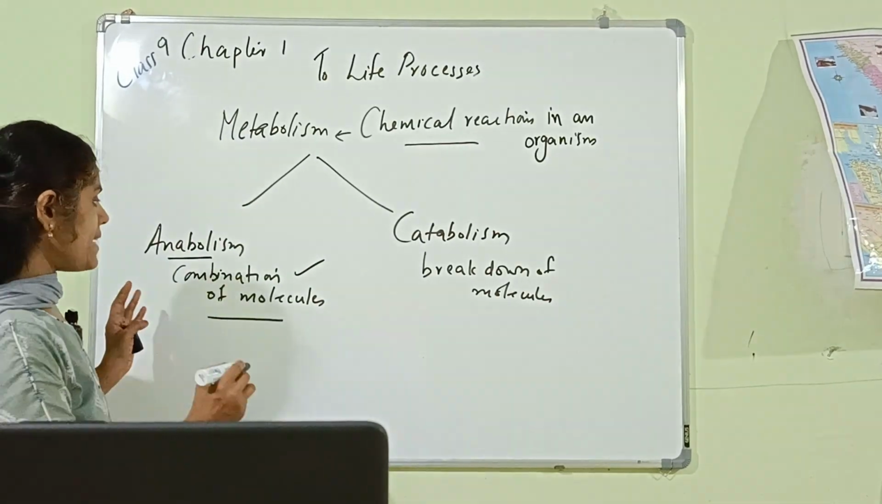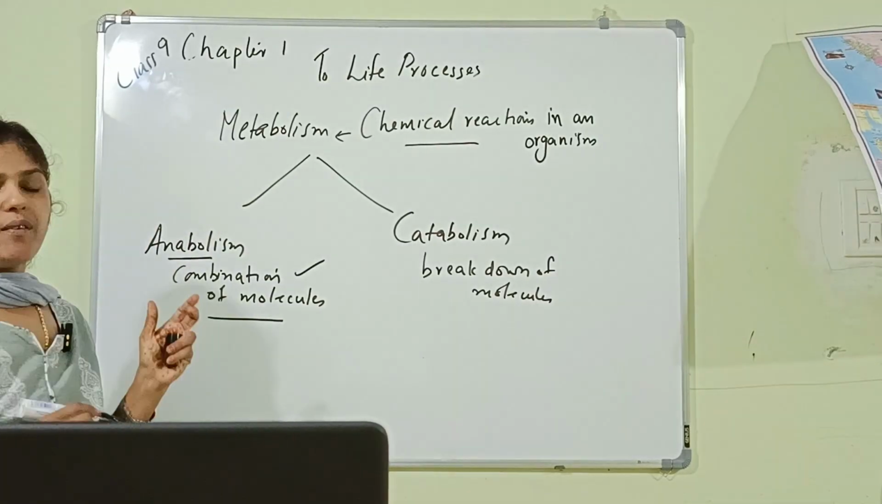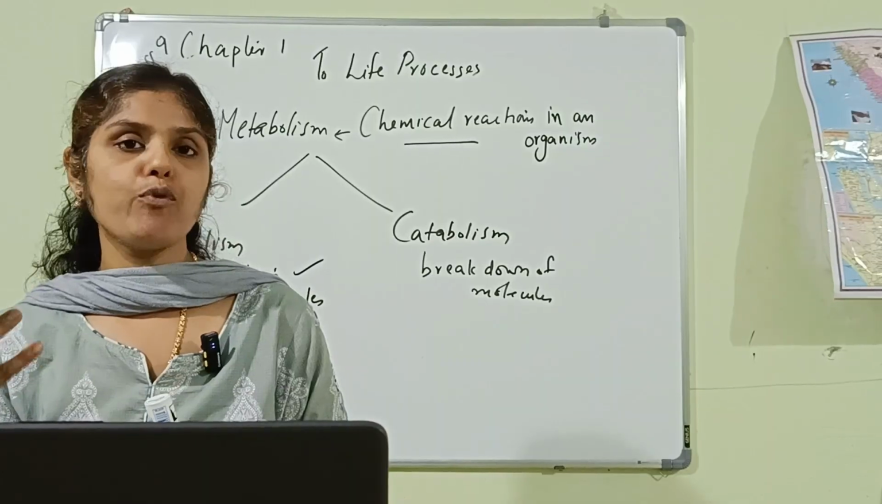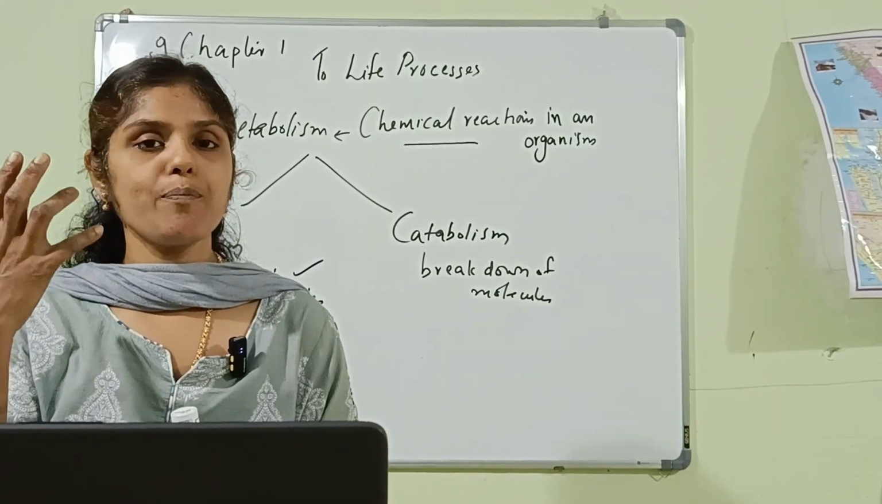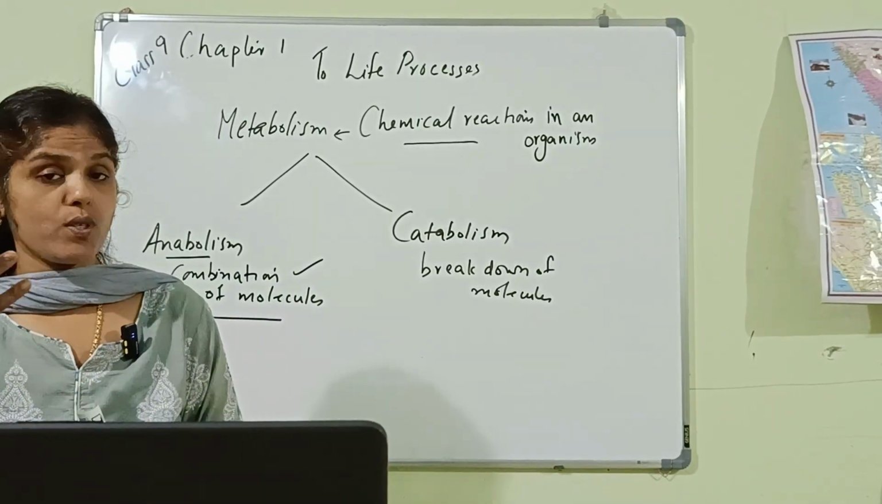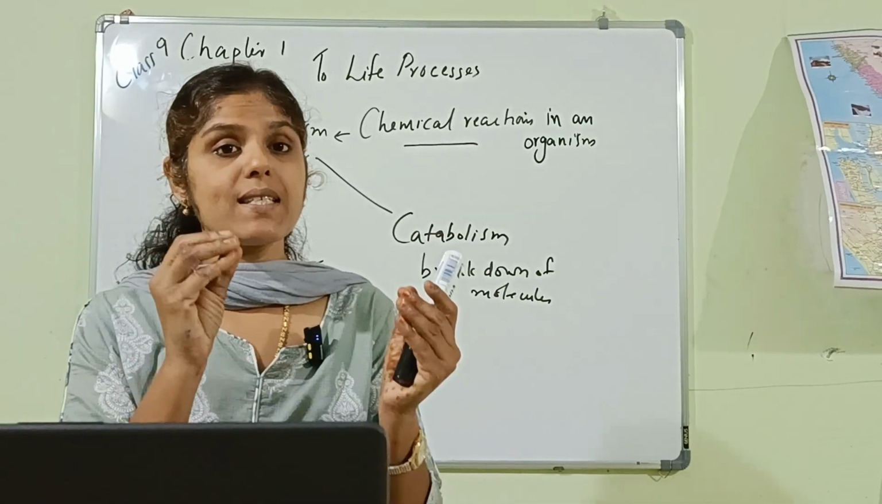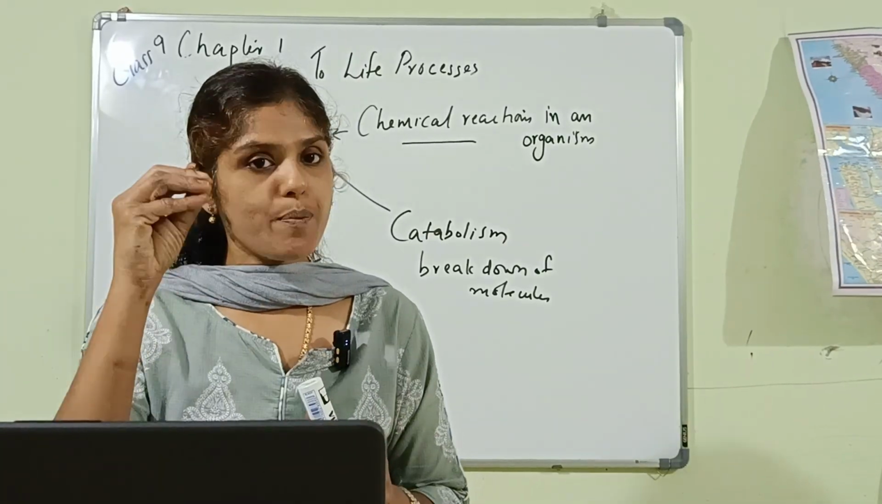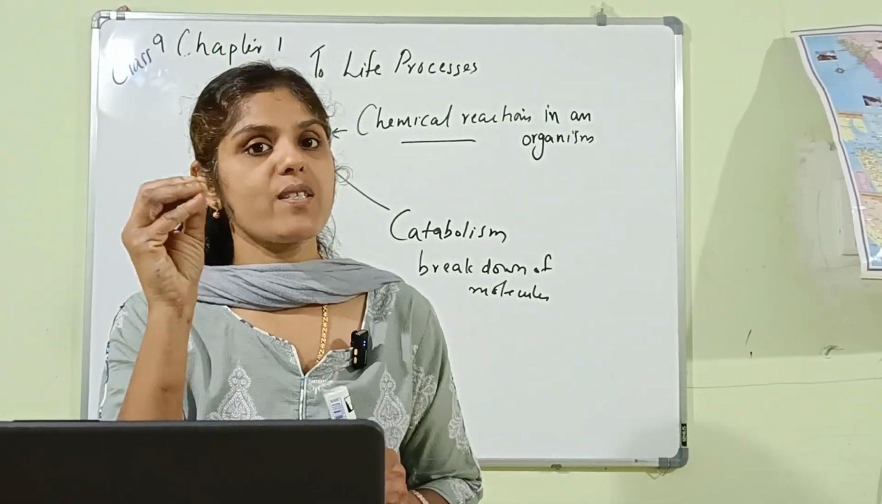For example, plants synthesize glucose. How are they preparing food? They prepare food by means of photosynthesis, no? And what is the process taking place in photosynthesis? The plants synthesize glucose. This glucose is a complex molecule. It is prepared by using carbon dioxide and water.